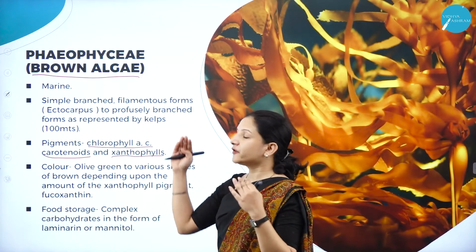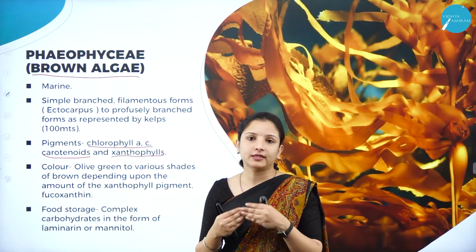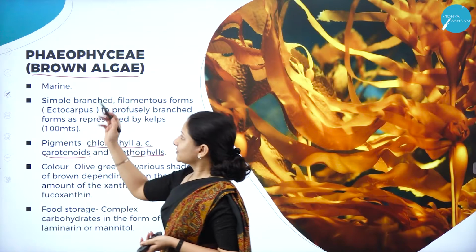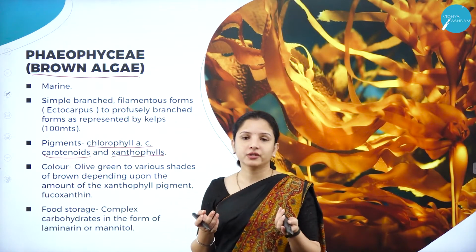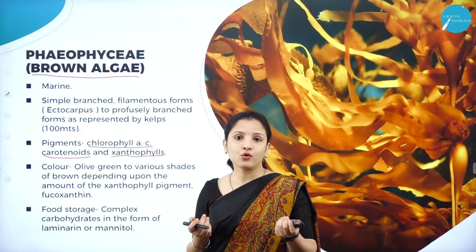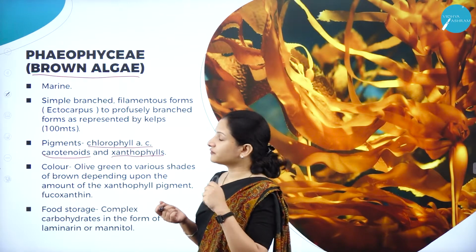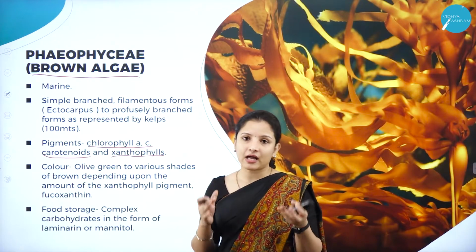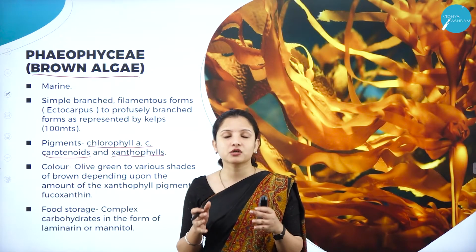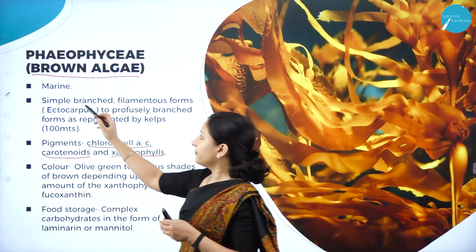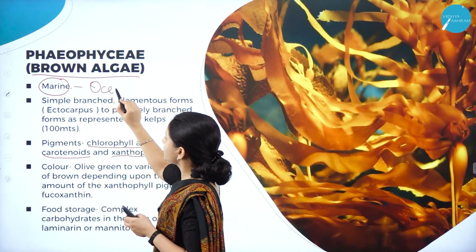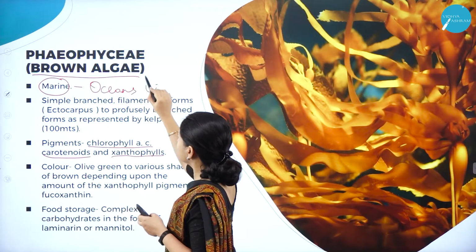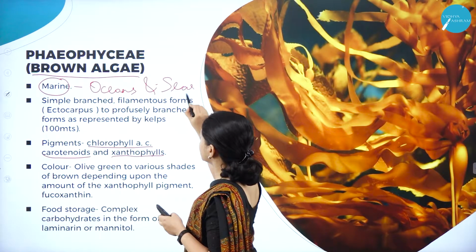That is why the Phaeophyceae members are also called the brown algae. Next, when we look at Phaeophyceae: Chlorophyceae are usually found in ponds, in freshwater. But when it comes to Phaeophyceae, the main habitat, the main region where they are found, is marine habitats. Marine means they can occur in oceans and seas.